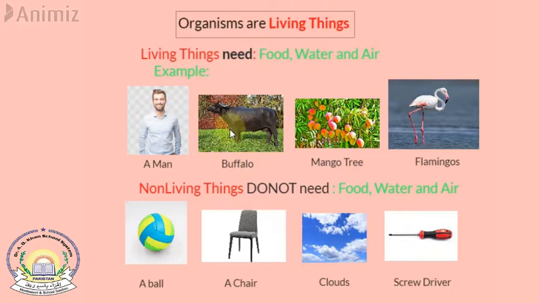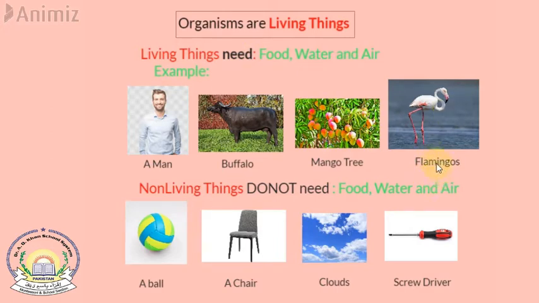Similarly, a buffalo is also an animal and a living thing because it needs all three of these things. It cannot survive without them. A plant, for example a mango tree, also needs food. It doesn't eat food, but it needs food, water, and air. Without water and air, a plant cannot grow. So a mango tree is also a living thing.